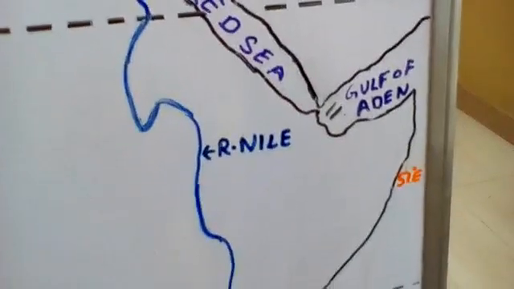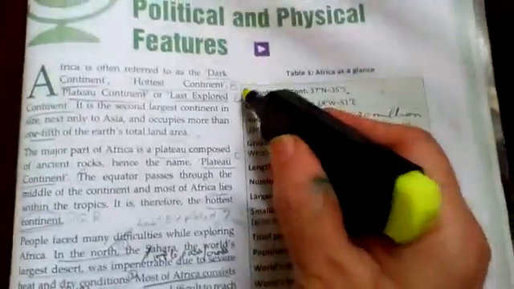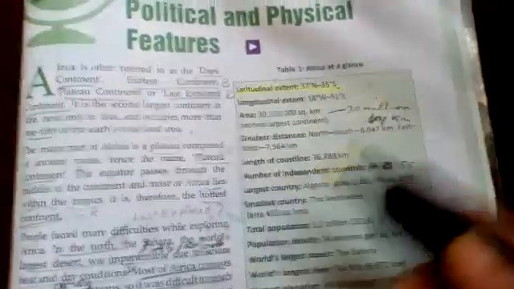Now let us mark the important things in our book also, so that we don't forget. Number one is your latitudinal extent.